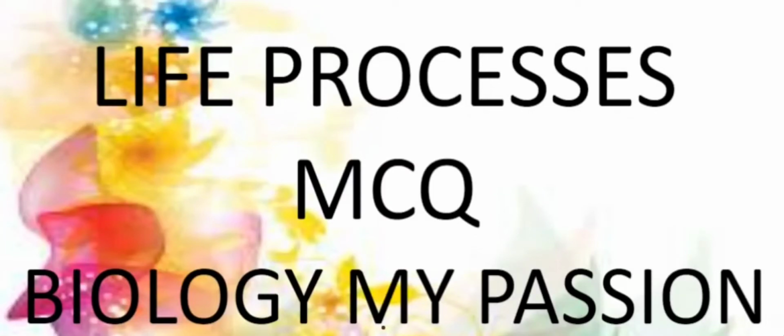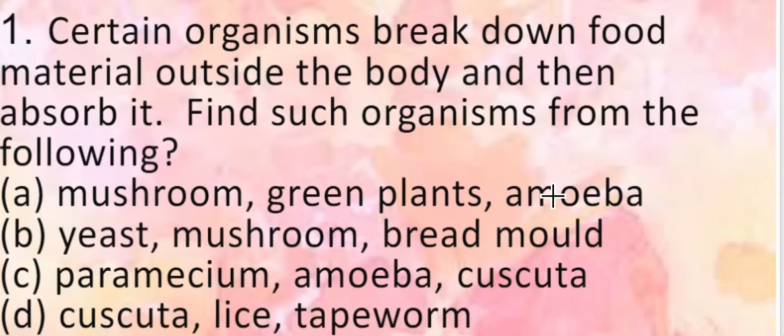I am Soumya Harikrishna. Today we will discuss 50 multiple choice questions from the first chapter, Life Processes. Let us now look at the first question. Certain organisms break down food material outside the body and then absorb it. Find such organisms from the following.